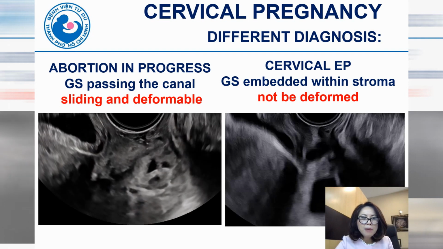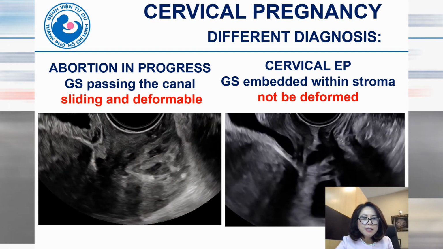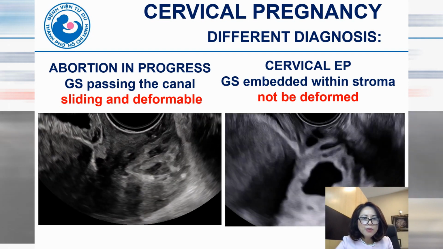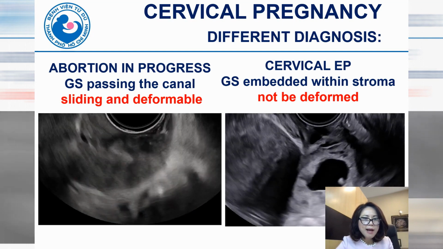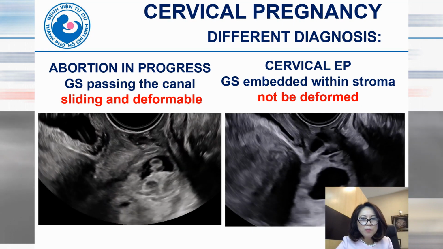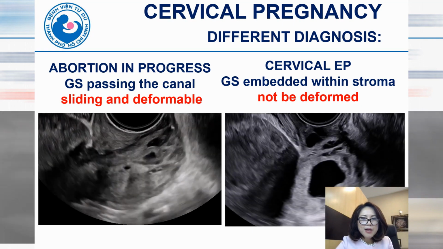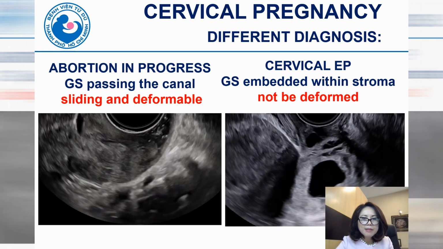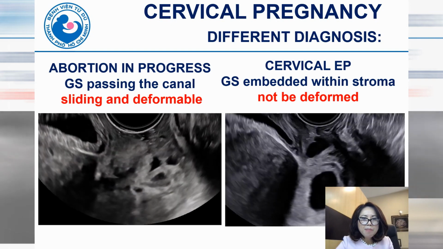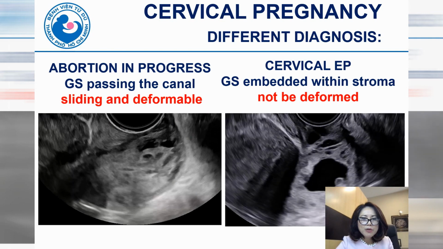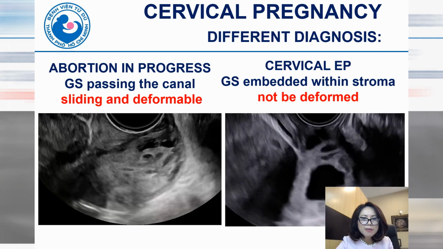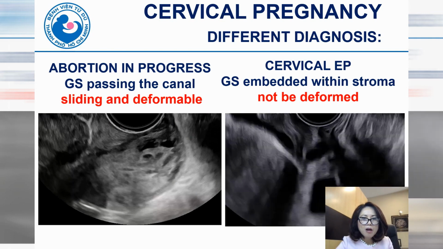A technique that may be useful for differential diagnosis is the sliding sign. Because in abortion in progress the GS is passing through the canal, when you compress with the probe, you can see the GS sliding and deformable. In contrast, for cervical ectopic pregnancy, the GS is embedded within the stroma. It is fixed here, so when you compress with the probe, the GS does not slide and is not deformed.